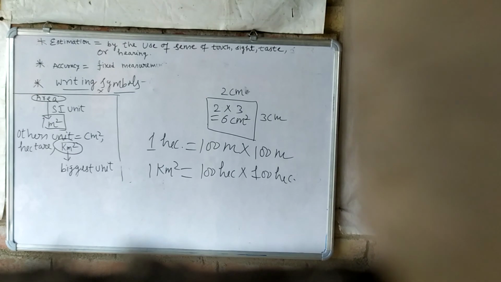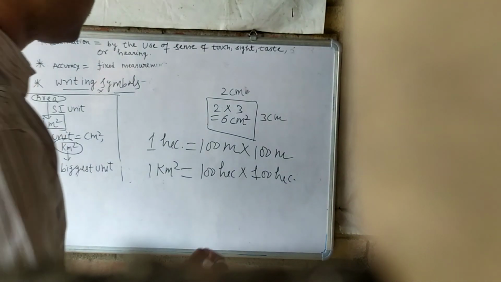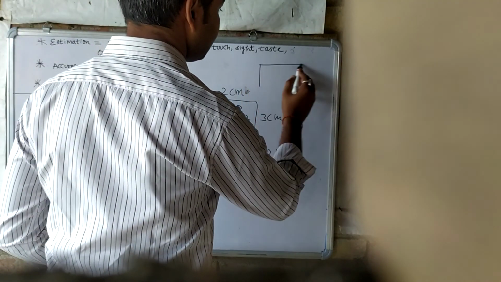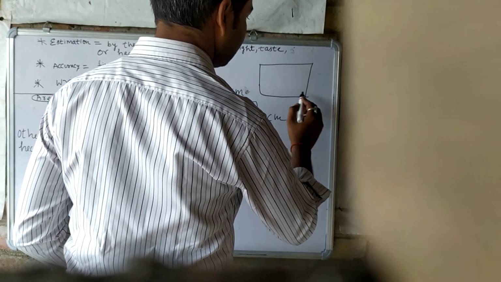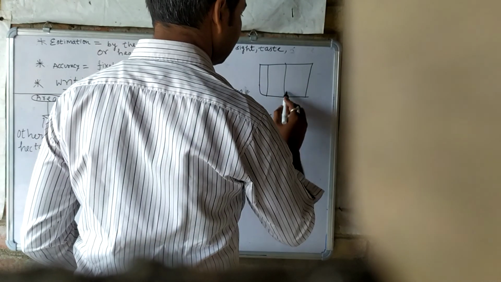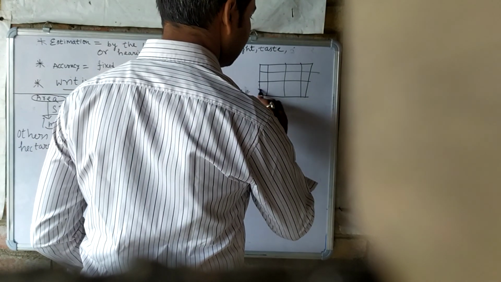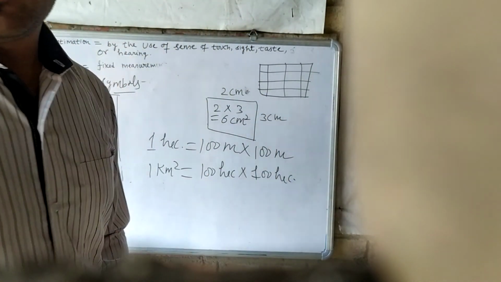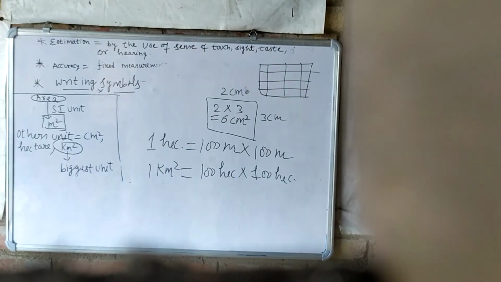If we have an irregular shape, something like a cardboard, then to measure an irregular shape, what happens? Like this, irregular shapes. How do we measure area in an irregular shape?